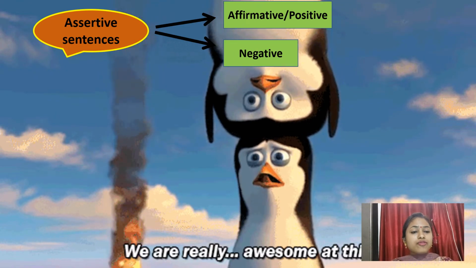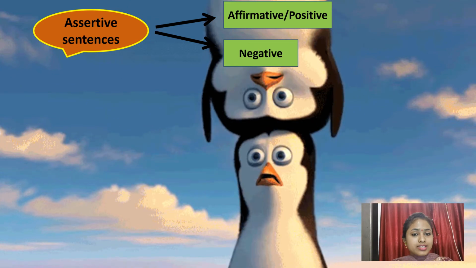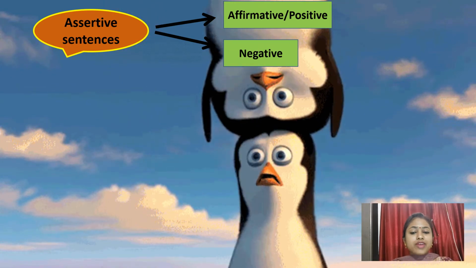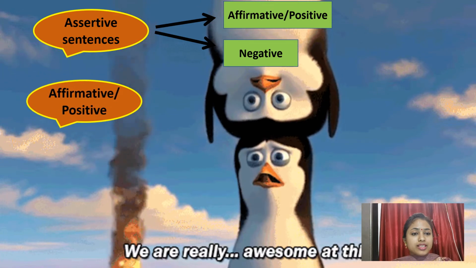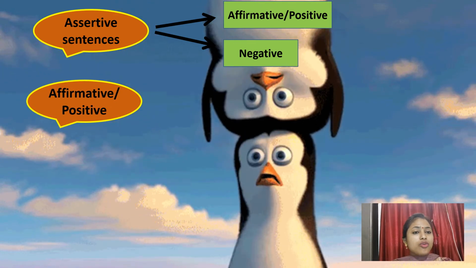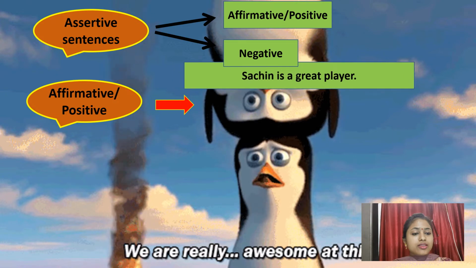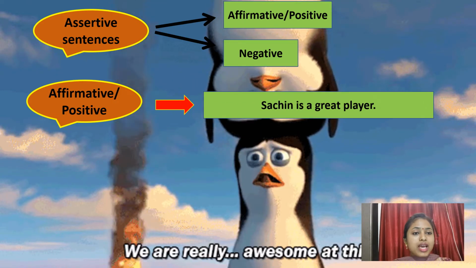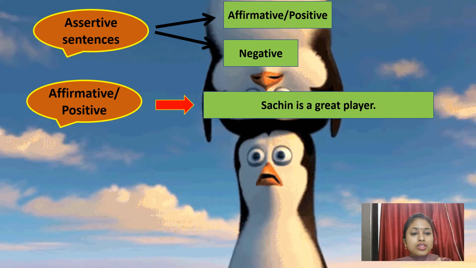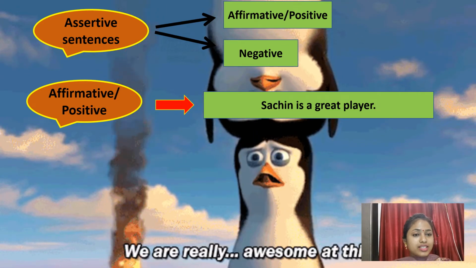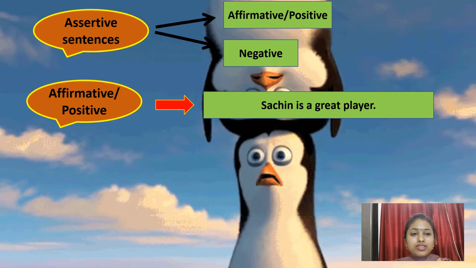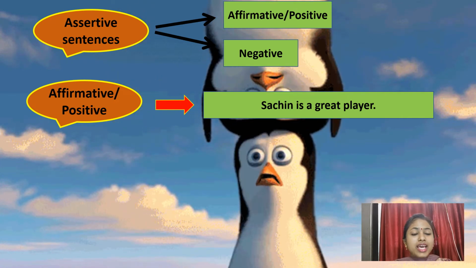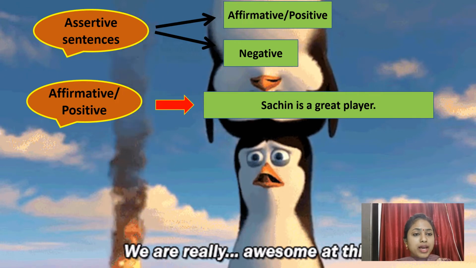What are affirmative and negative sentences? Let's learn with an example, okay? Affirmative and positive type of sentences. I have given you an example of this type of sentence. The example is: Sachin is a great player. In this sentence, you are not getting any negative feeling, right? Because it is telling you a positive or a good quality about Sachin, that he is a great player.